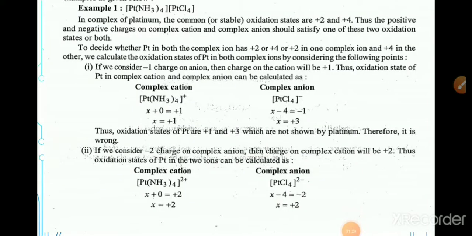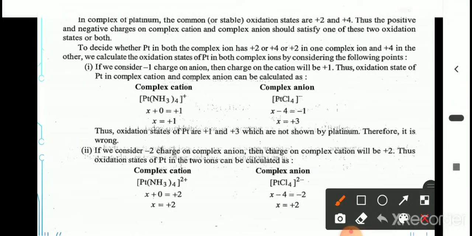If the charges are not given, then we have to calculate the charges on the complex ions first. Then we have to calculate the oxidation state of the central metal ion. You can see here, to decide whether the platinum in both the complexes is +2 or +4. We know already platinum has stable oxidation states +2 and +4. It may have +2 or it may have +4. In such cases, we have to calculate the charges. We calculate the oxidation state of the platinum in both the complex ions by considering the following steps.